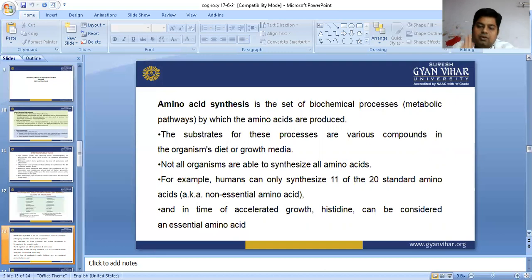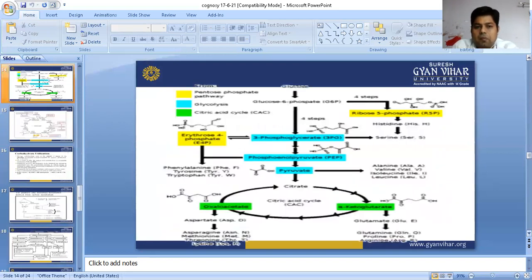Actually 21 amino acids are available, and 12 of them are synthesized by the human body, but some books are still writing 11 amino acids. So I have written here 11, but instead of 20, 21 amino acids are found, and 12 are synthesized by the human body. These are called non-essential amino acids, and in times of accelerated growth, histidine can be considered an essential amino acid.